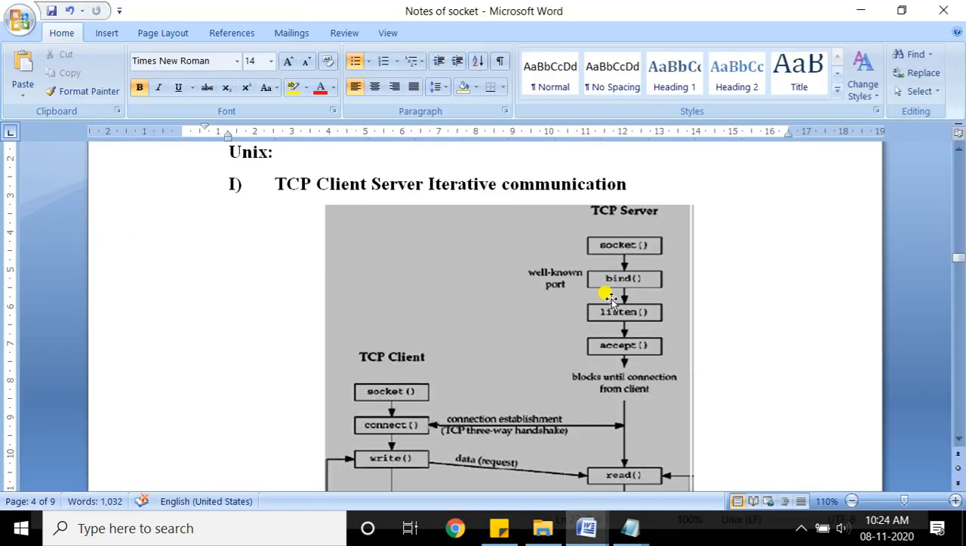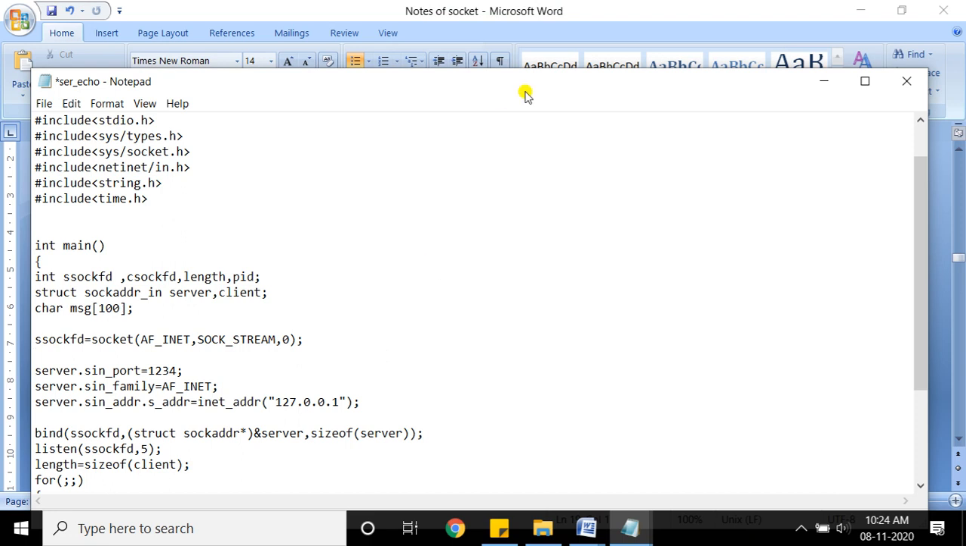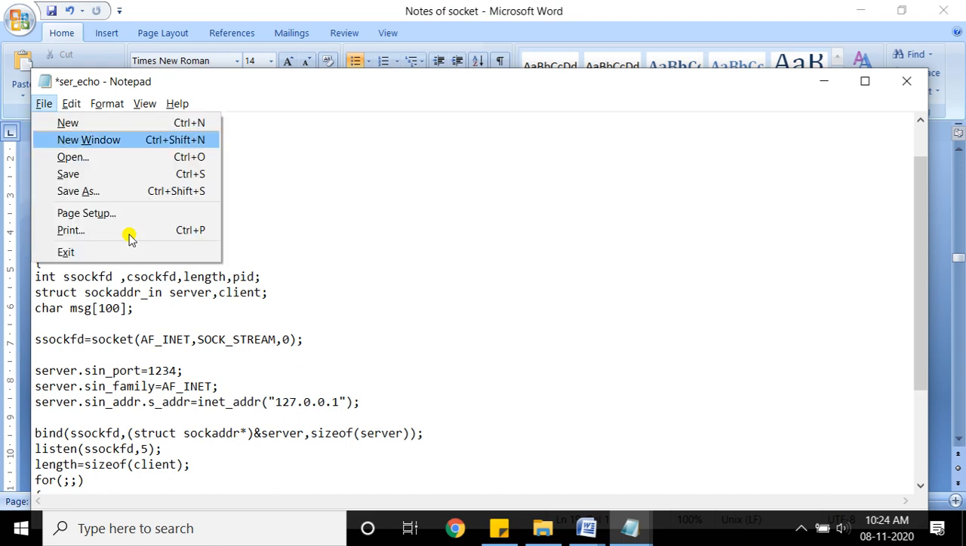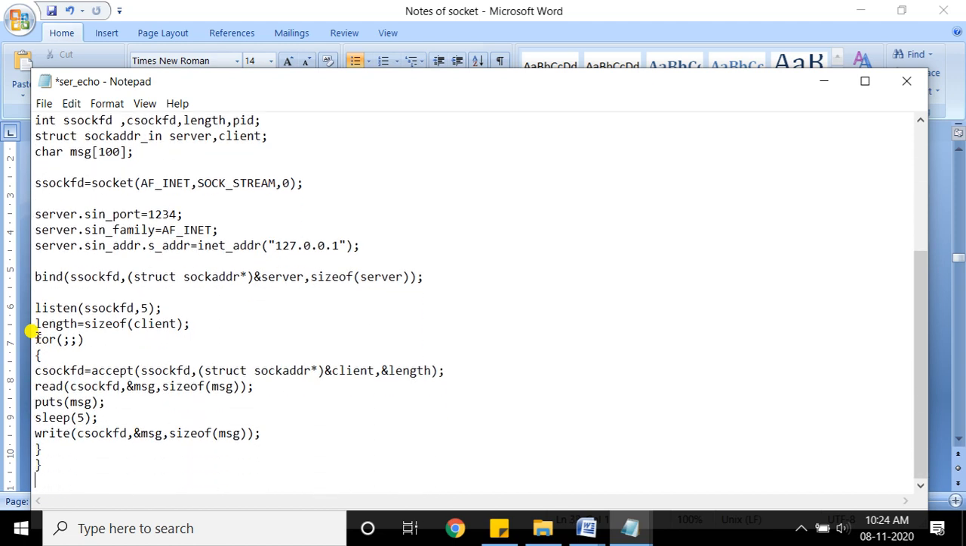The second system call at the server side is bind. It is bind. As I told you, what bind will do is assign the address to the created socket. It is used to assign the address. Now let's see the second system call at the server side. Now this is the server program. Now after this, the first system call is socket. Then after that the next system call is bind. Next system call is bind.